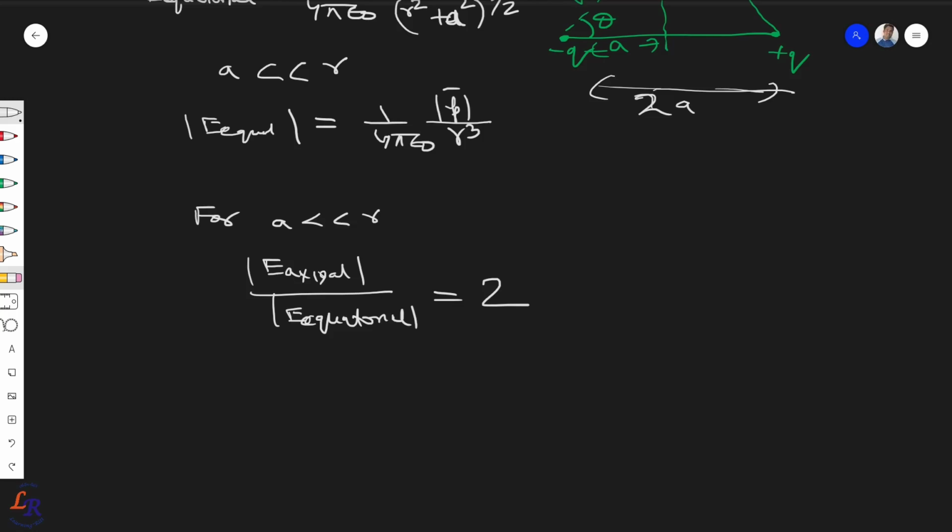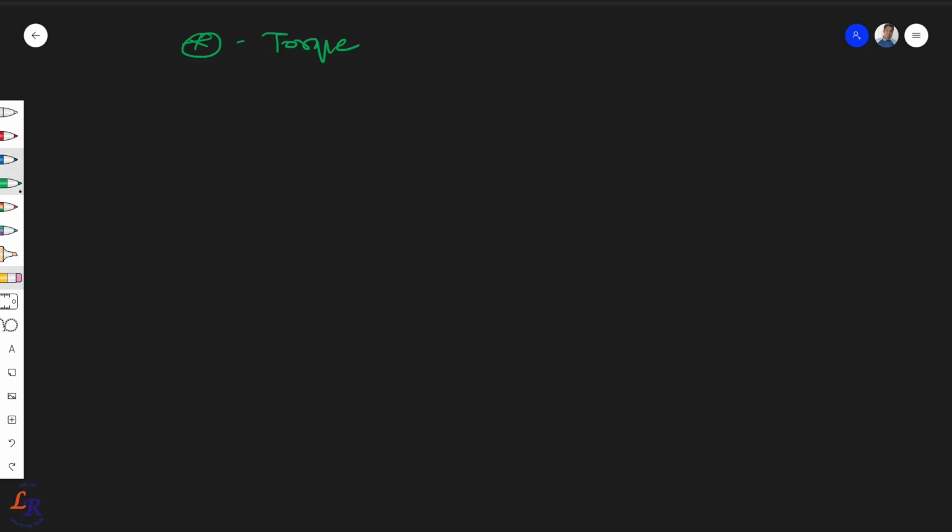We also saw the torque in this case. If there is a uniform electric field like this, and we have a dipole, something like that, there will be a force in the opposite direction here, and plus in this case, and this will produce the torque.